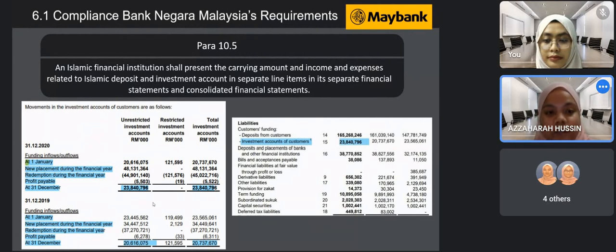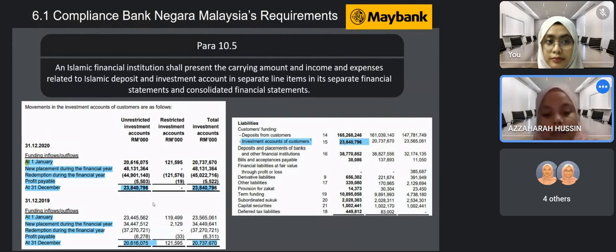So, para 10.5 of the Bank Negara requirements shows that the IFI shall present the carrying amount and income and expenses related to Islamic deposit and investment accounts in separate line items in its financial statements and consolidated financial statements.